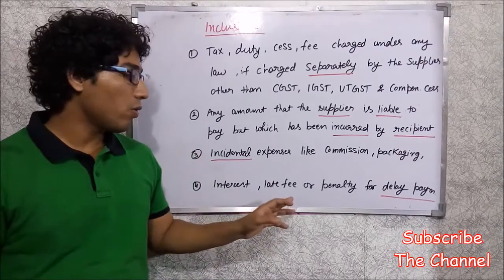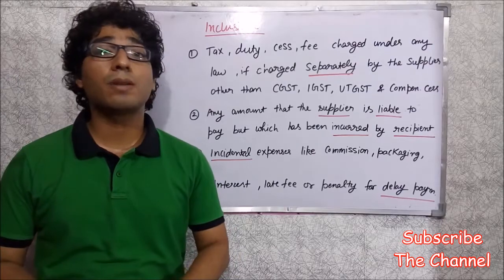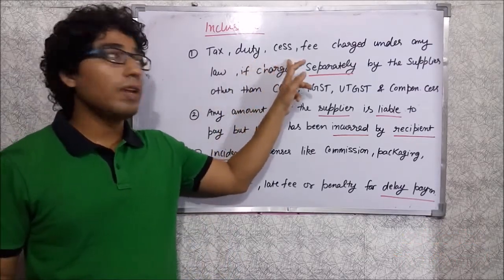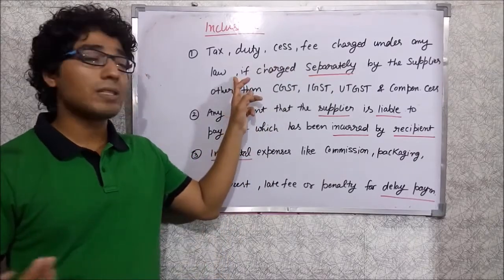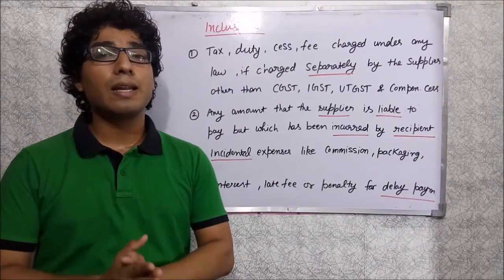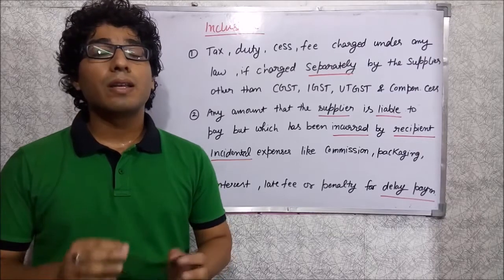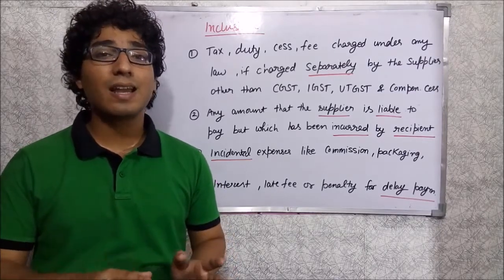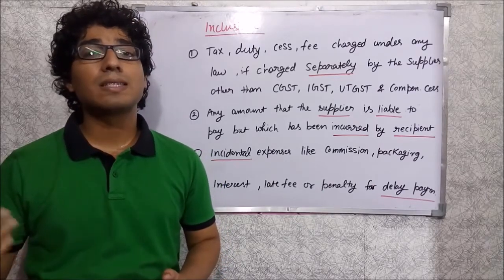So there are 4 inclusions which are given under section 15 subsection 2, and the first inclusion is that tax, duty, cess, fee which is charged under any law, if it is charged separately in the invoice, that is to be included in the valuation of goods or services, but the tax, duty, charge or fees should not be under the CGST Act, IGST Act, UTGST Act or the compensation cess.